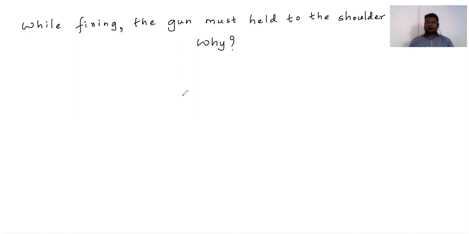Okay, so this is given as homework. It is all theoretical. Within 2 to 3 lines you can write the answer to this question. If you're not able to explain this tomorrow, definitely in the next class, in lecture number 6, I'm going to explain it. This is all related to Newton's third law, nothing else. So the question is: while firing the bullet, the gun must be held to the shoulder. Okay, this is your homework.